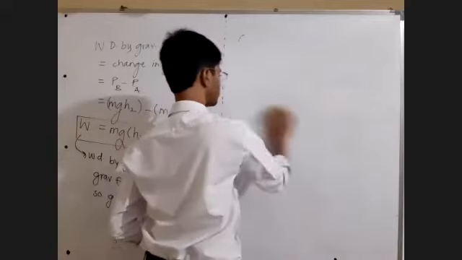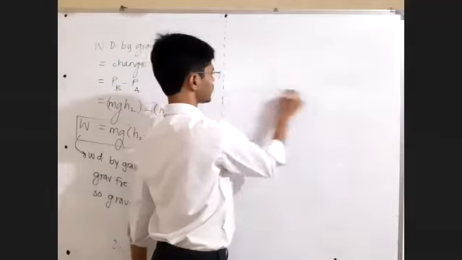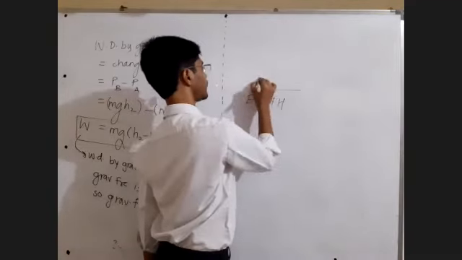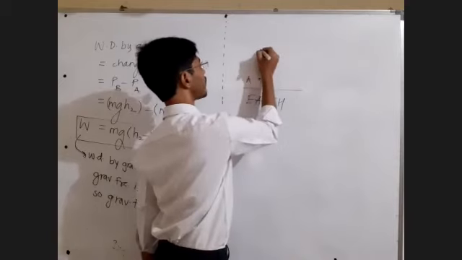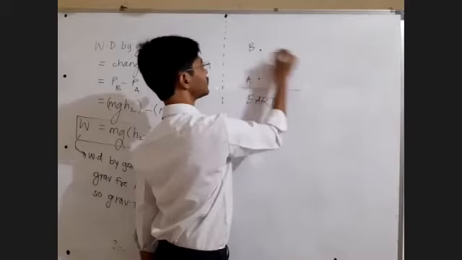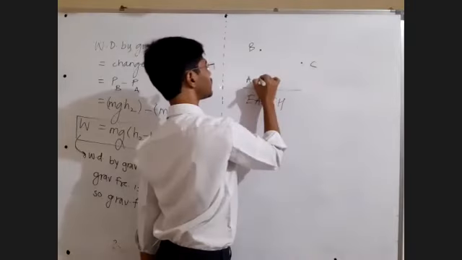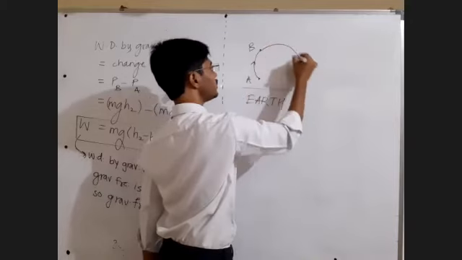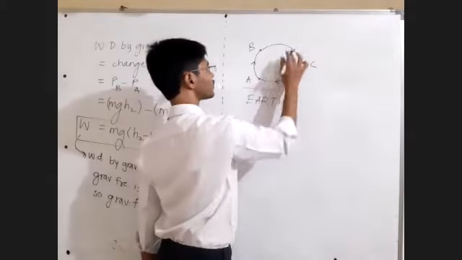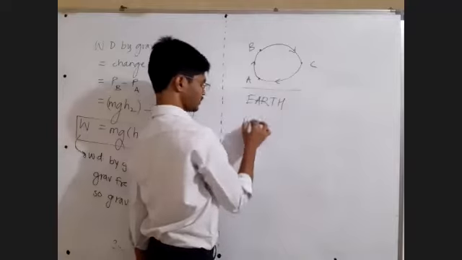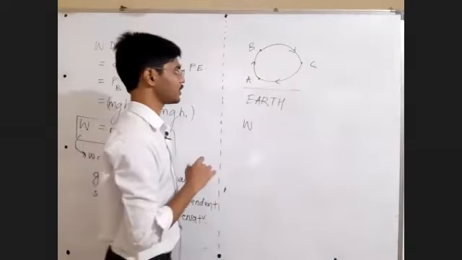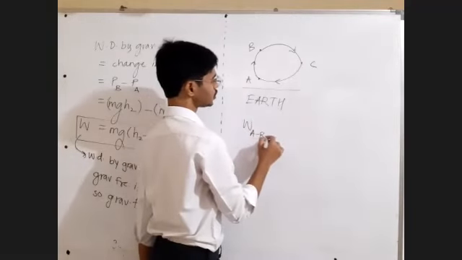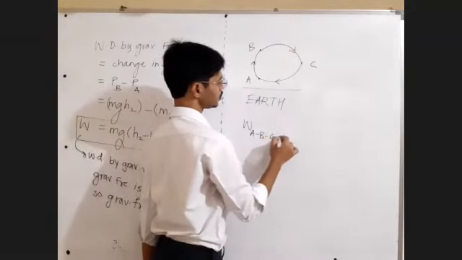Now, if this is Earth, once again, this is Earth. This is point A, this is point B, this is point C. Let us make a round trip: A to B, then B to C, then C to A. Tell me, what is the work done against or by the gravitational force in the path A to B to C to A?